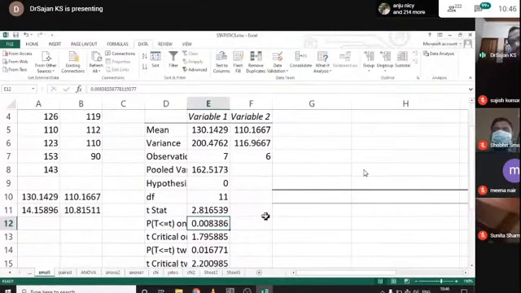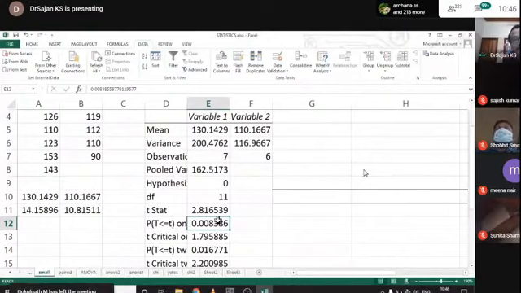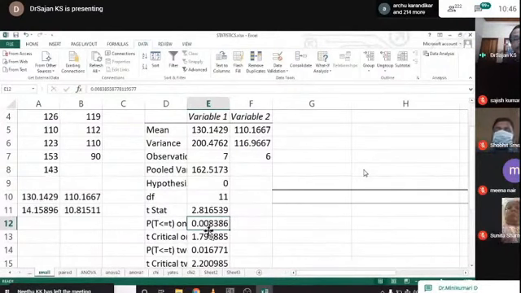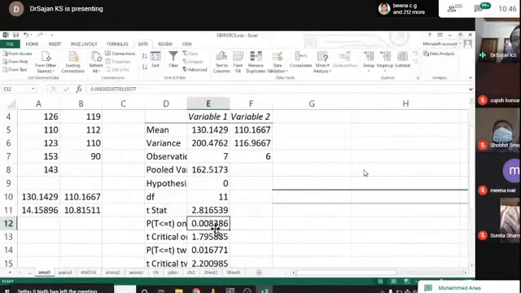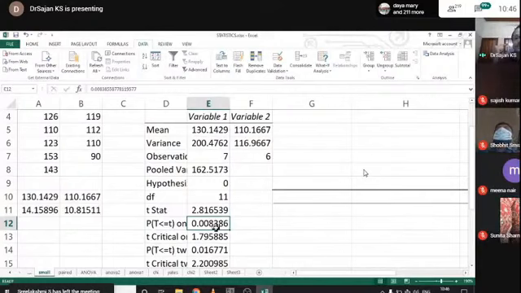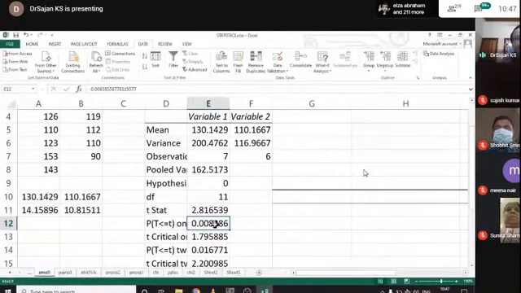That means 1 minus 0.008, multiplied by 100 as a percentage, gives 99.992. We need only 95% level of confidence, but this value shows that this test has that much confidence.